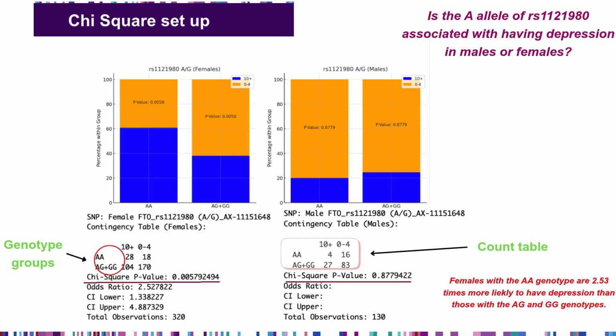I also want to point out that we have an odds ratio greater than 1. We talked about in the last lecture how that matters. Let's say, for example, the odds ratio was 0.5, so less than 1. The terminology would change to females with the AA genotype are less likely to have depression, so like 50% less likely. That 0.5 would represent a 50%, or 0.5 times less likely. So just make sure you understand more likely is correlated with an odds ratio greater than 1. Less likely is going to be correlated with an odds ratio less than 1.